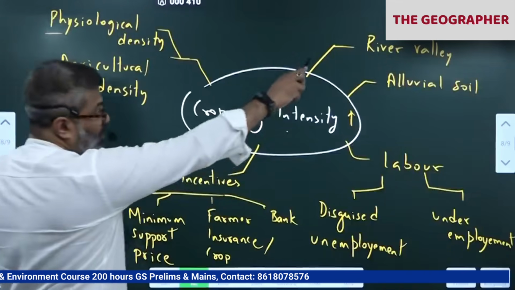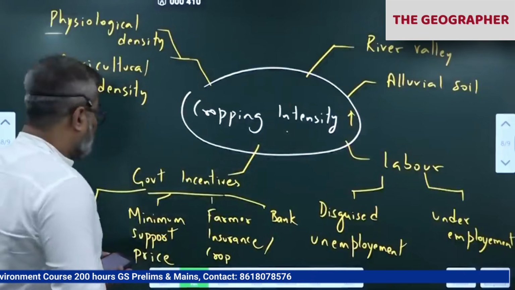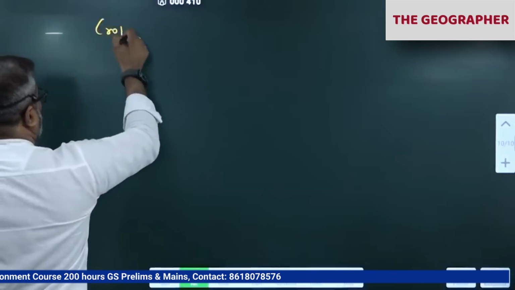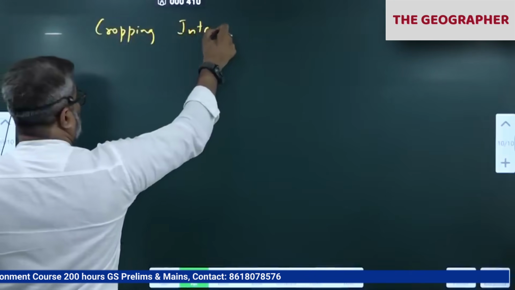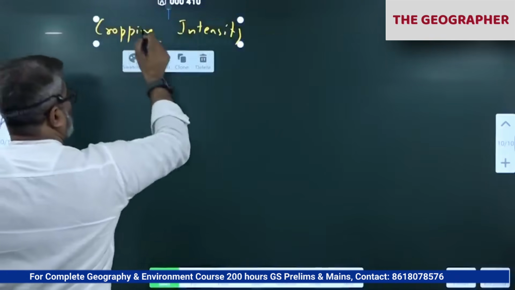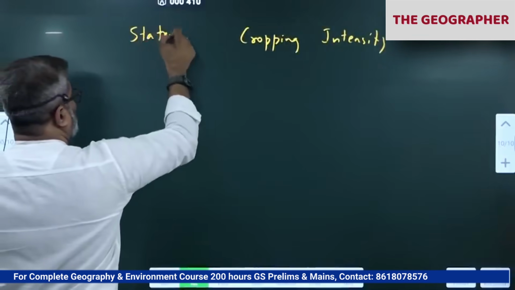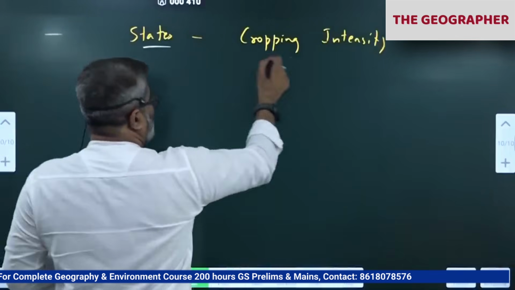So you can see Punjab will meet all these criteria. So you write cropping intensity on one side, and states on the other side. Wait, I'll write this side. States. Just some statistics is required.